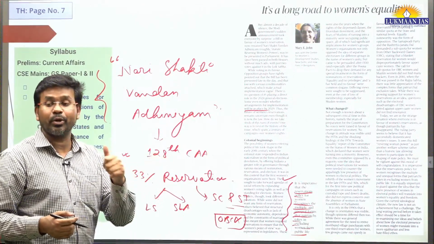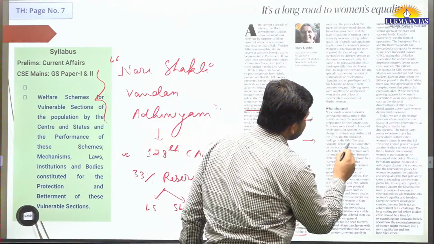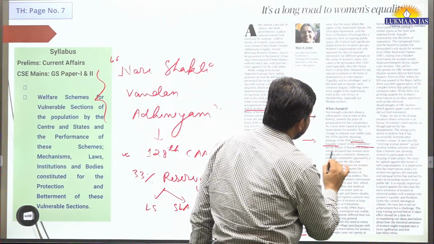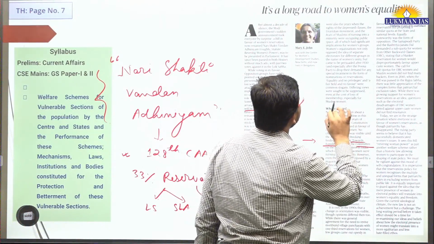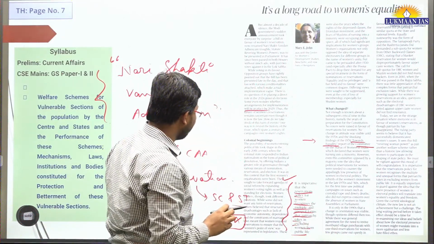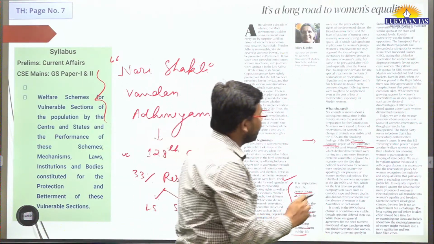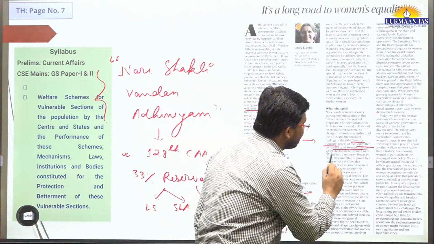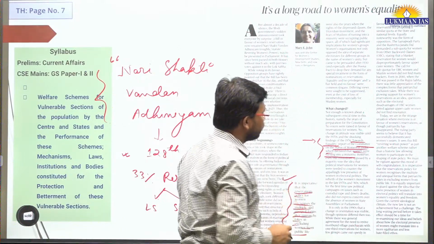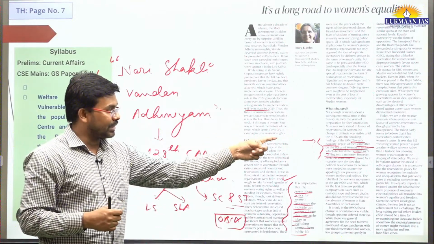They have talked about a committee also in this article. The name of this report is Towards Equality Report. A report was published, the Towards Equality Report of the committee, and I'll talk about the name of the committee. They have mentioned some Barua committee. That committee talked about the status of women in India, which declared that women were turning into a minority. This was an eye-opener in the 1970s.